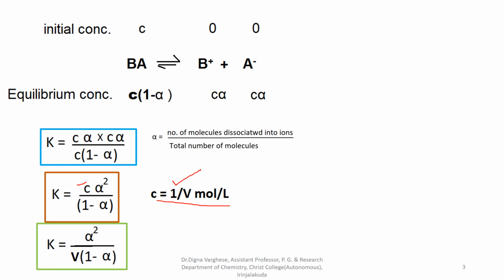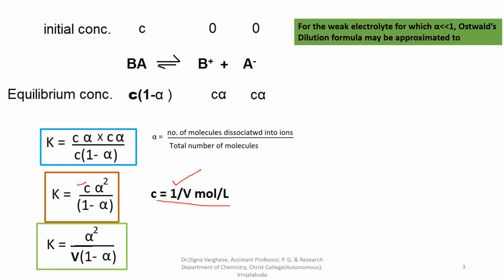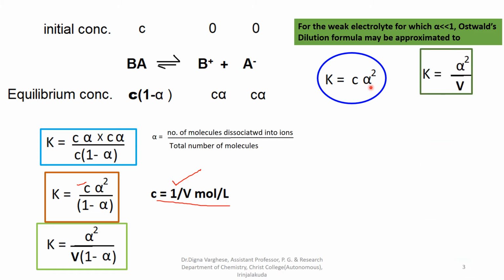For a weak electrolyte, for which the degree of dissociation alpha is very much less than 1, Ostwald's dilution law may be approximated to K = C alpha square. That is, alpha is very much less than 1 for a weak electrolyte. So we can write K = C alpha square. From this, we can write K = alpha square by V, since we know C is equal to 1 by V.